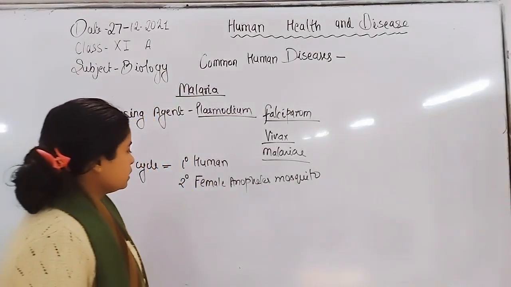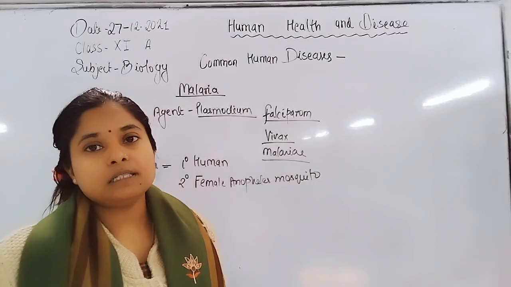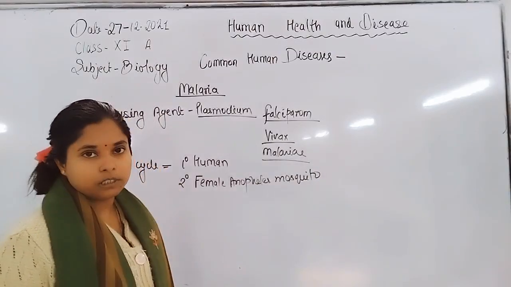Also, there is a difference in the life cycle of Plasmodium: they reproduce by asexual reproduction in humans and by sexual reproduction in the female Anopheles mosquito.